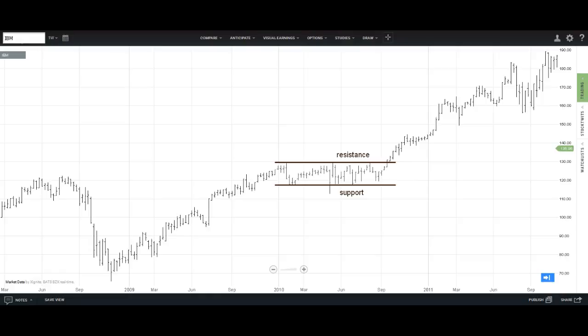A price in any market is one at which buyers and sellers have agreed upon fair value. If more buyers think that the price is fair or cheap, they will attempt to buy. This in turn raises demand and prices rise. And as prices rise, buyers become less active and sellers become more active. And at some point, buyer and seller activity will balance out again, and this price becomes resistance.